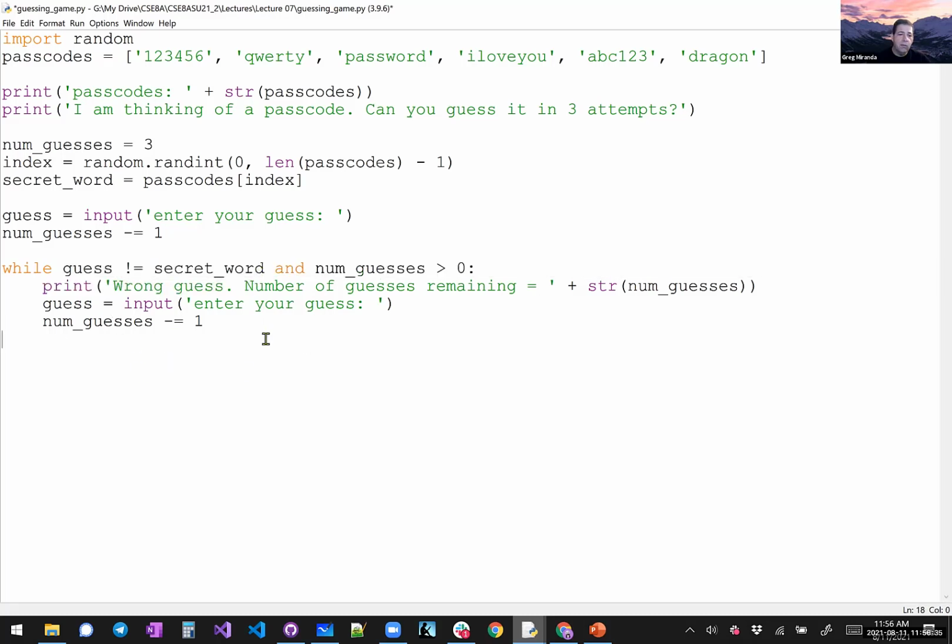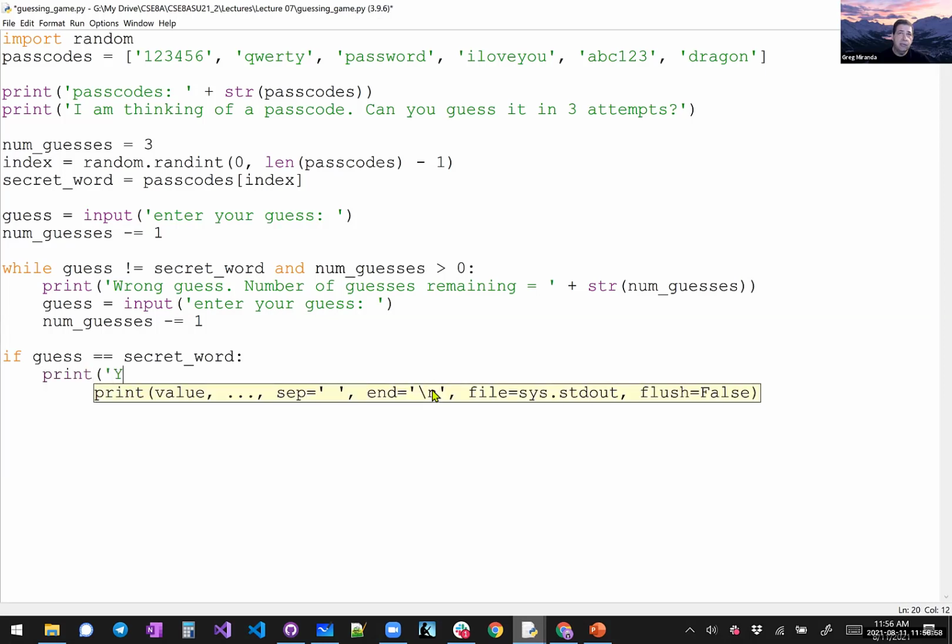If they get it wrong and we keep going, eventually this is going to go to 0, and then this will cause the loop to end. So eventually the loop will end because they either guess correctly or they'll run out of guesses. And so eventually this loop ends. And when it does, we just have to confirm if they guessed correctly. Did we actually guess the secret word? And so we check. And if you did, we just congratulate them.